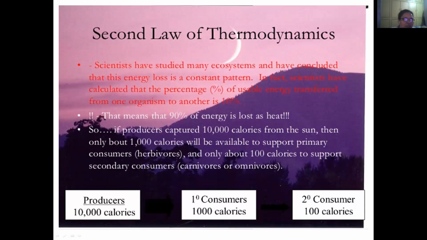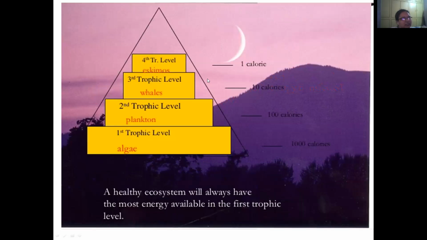That means some heat is dissipated from one trophic level to the next. A healthy ecosystem will always have the most energy available in the first trophic level. Only then is it called a healthy ecosystem.